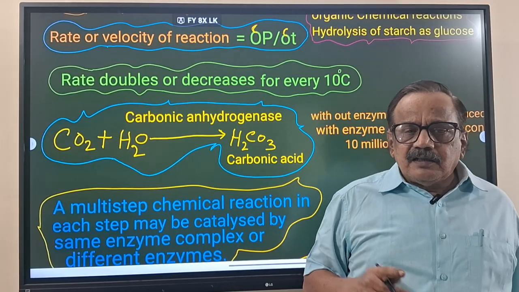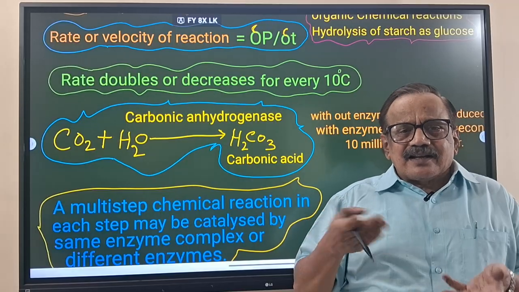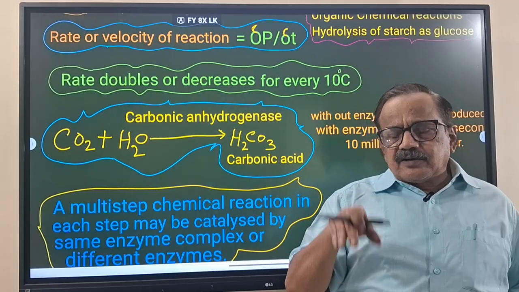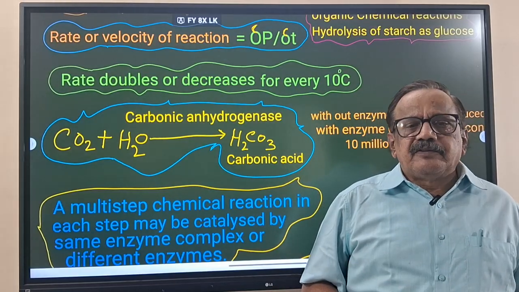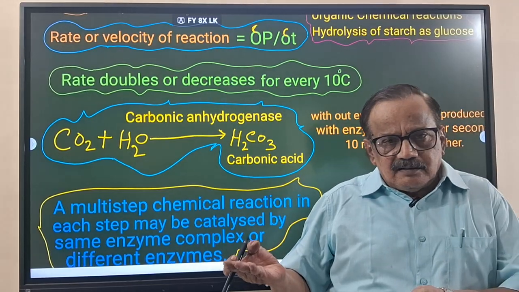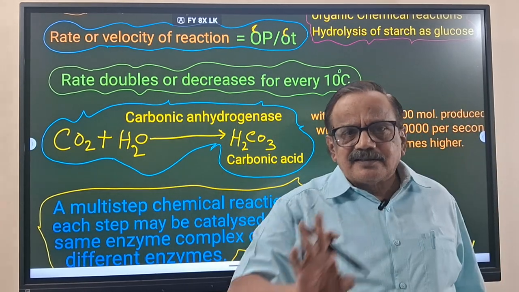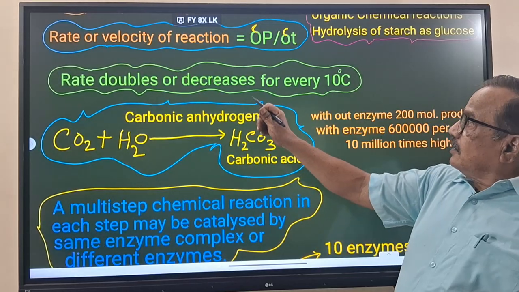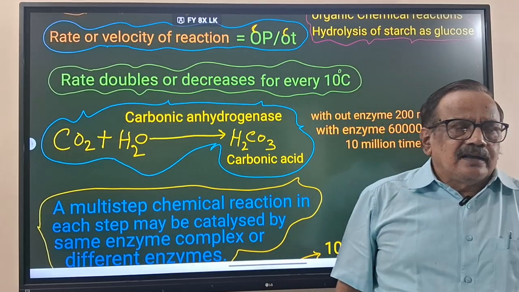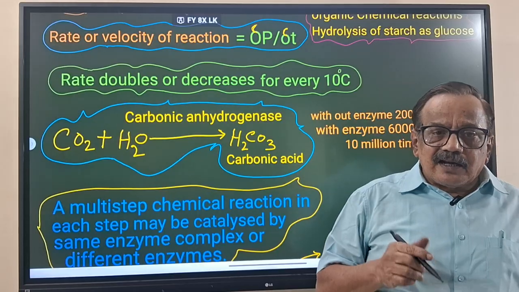An actual catalyst may increase the speed, as he told, but it may decrease also. Means an accelerator and a brake. If you press the accelerator, the vehicle will go faster. If you touch the brake, the speed will be reduced. Both things will be done. That means increasing or decreasing the speed of the reaction will be done by the catalyst. Here it may double or decrease for every 10 degrees centigrade. Both things will be done by the catalyst.